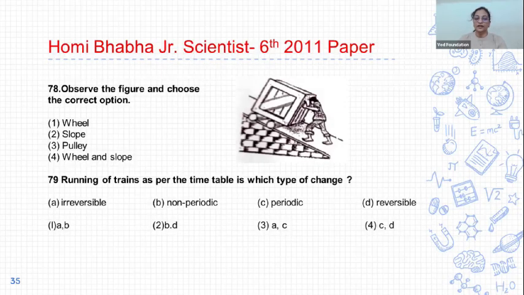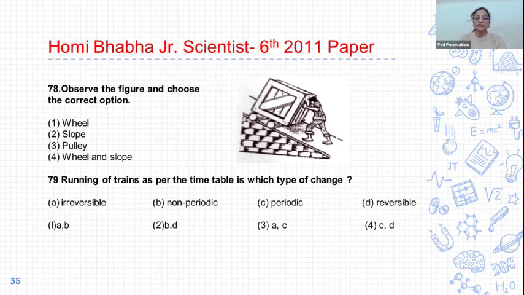78. Observe the figure and choose the correct option. Observe the figure. The man is pushing a load using an inclined plane. A, wheel, second slope, third pulley, and fourth wheel and slope. So the correct answer is 4. It means two types of simple machines are used, wheel and slope. So the correct answer of 78 is option 4.